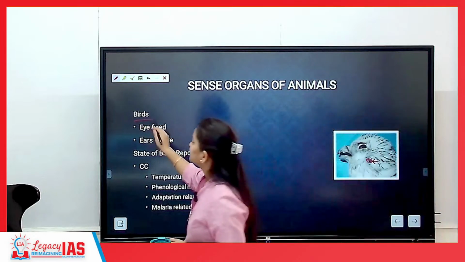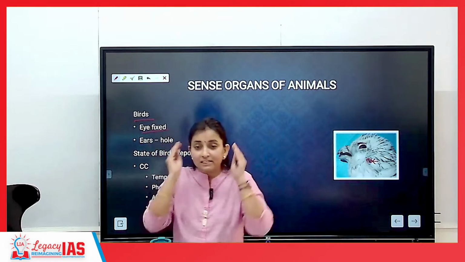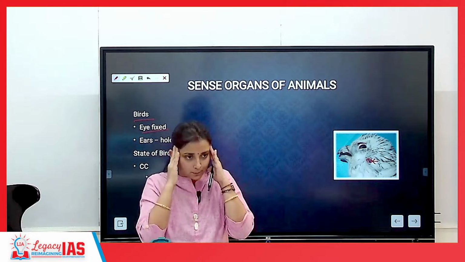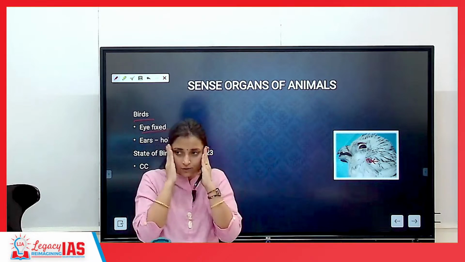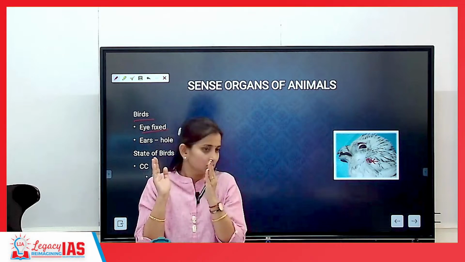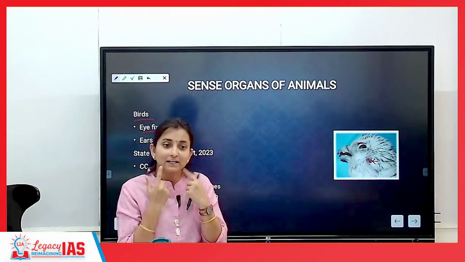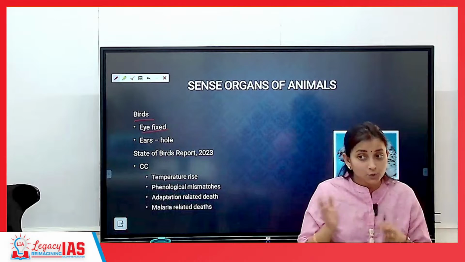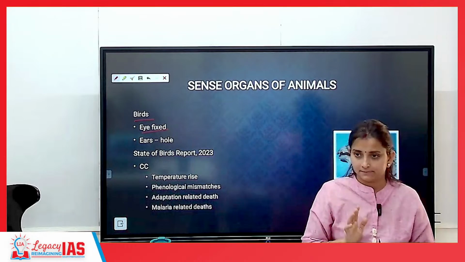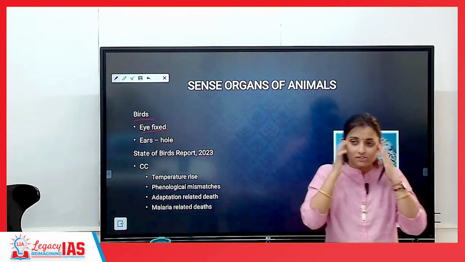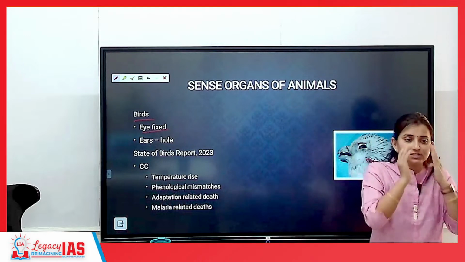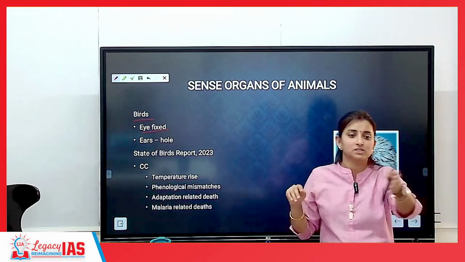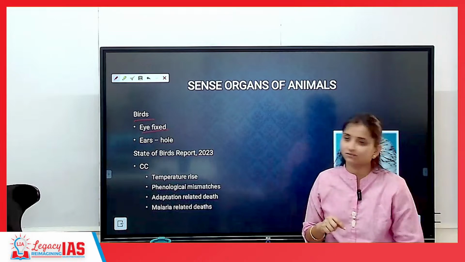Plus, a very interesting feature of birds is that some of the birds have fixed eyes. You can move your pupil here and there, right? They cannot move their pupil. With the eyes on both sides of their head, they cannot move their pupil. So what option do they have? Moving the neck. That is why birds will move their neck very frequently. If they are doing so, then their eyes are fixed. They have a body structure such that this eye can see everything from this vision, this eye can see everything from this vision. If you have to extend your vision, you have to shift your neck itself.